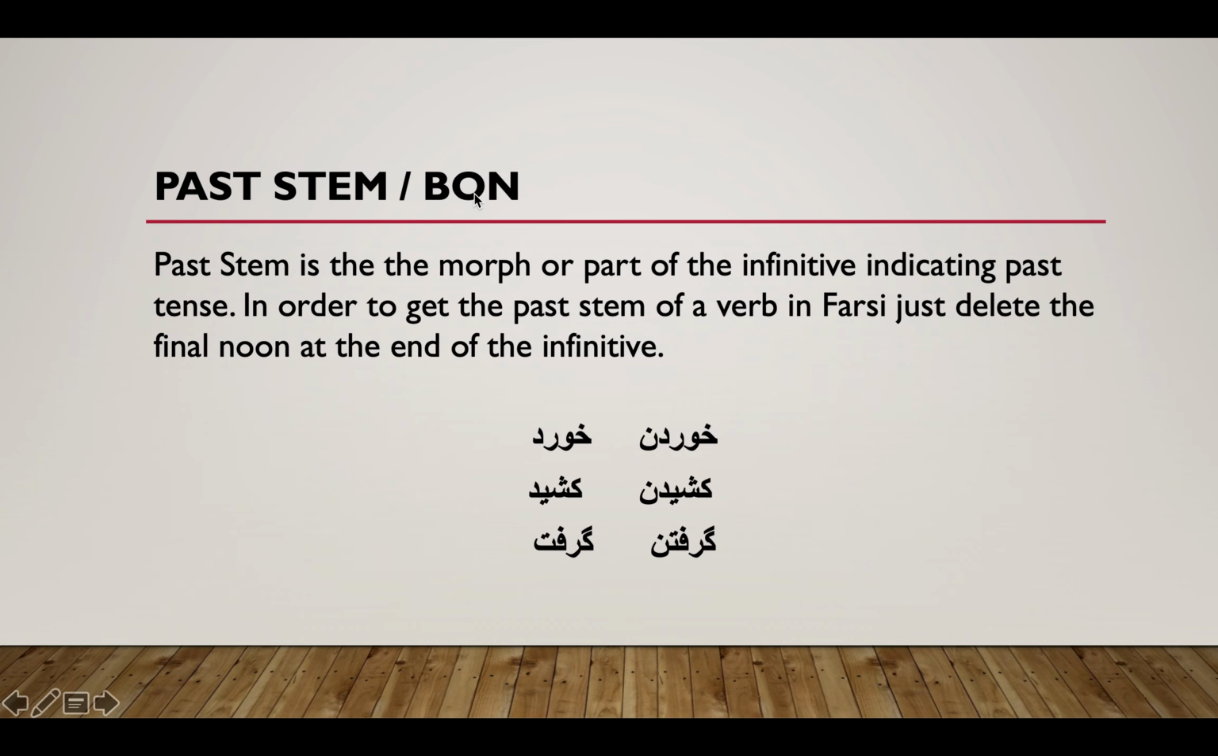Past stem, or بون in Farsi, we call it بون ماضی, بون گذشته. So how do I get that? Past stem is indicating an action in the past, and how do I get it? I just delete the noun from the end of the infinitive.